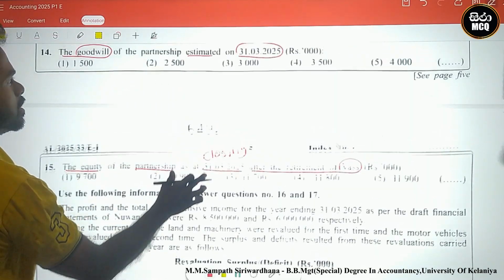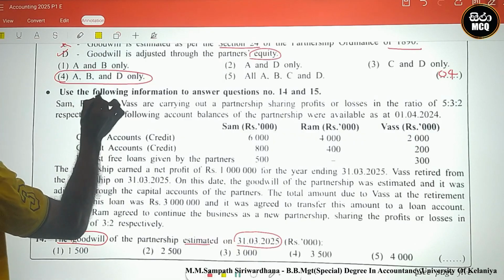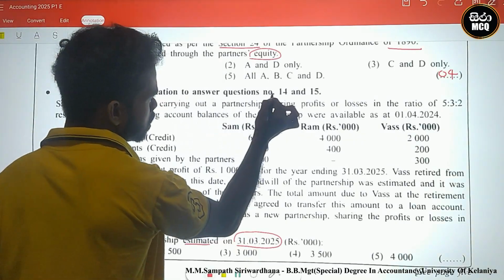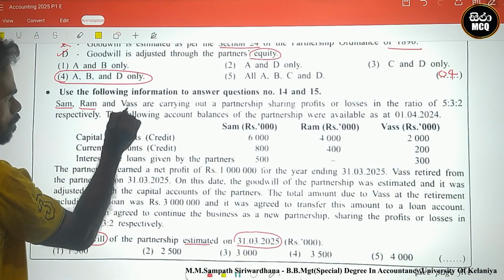The question says this is the information to use to answer question numbers 14 and 15. Look here. Saman, Ram and Vas.